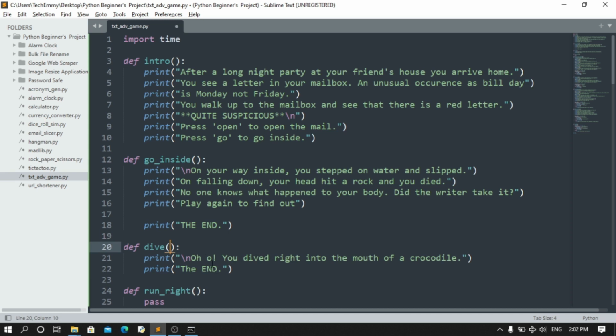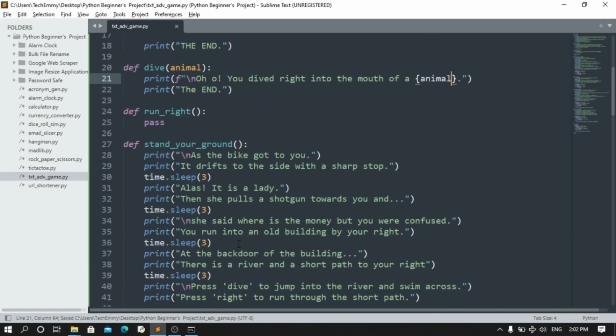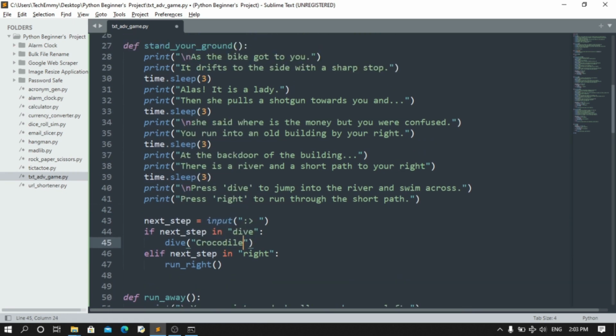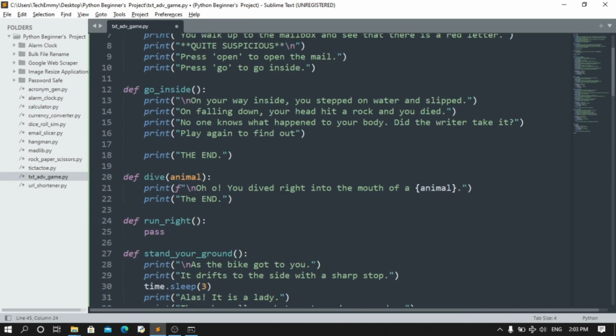So what you can do here also is, when you're calling your dive, so you don't have the same story for crocodiles all the time, you can pass in animal here and then use an F string. When you use an F string, let's say you take in a text called animal, and then you just pass animal in here. So it's going to be automatically generated whenever you call your dive. So you can have different things in here. You can pass in crocodile, and of course you can't have a shark in a river. What was I thinking? No way.